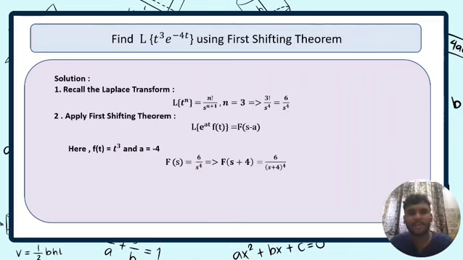The first shifting theorem formula is Laplace of e raised to at times f of t is equal to F of s minus a. Here our f of t is t cubed and a is minus 4. So F of s equals 6 by s to the power 4, and F of s plus 4 will be 6 by (s plus 4) to the power 4. So the final answer is the Laplace transform of t cubed multiplied by e raised to minus 4t will be 6 by (s plus 4) whole to the power 4.